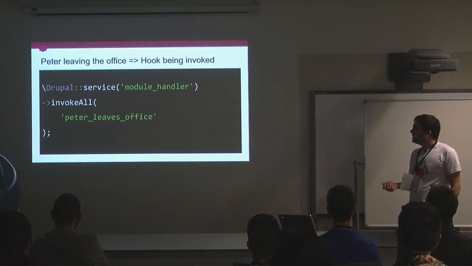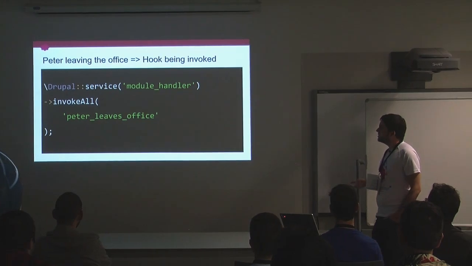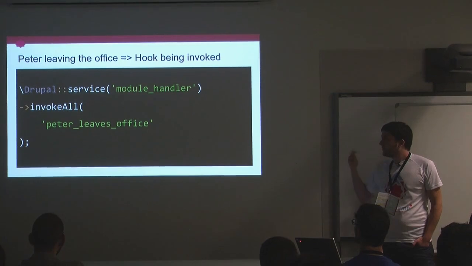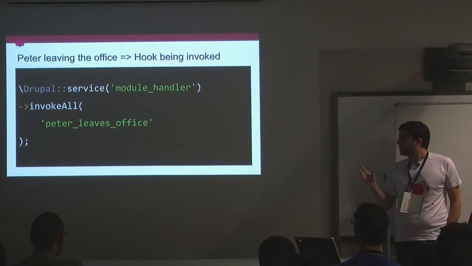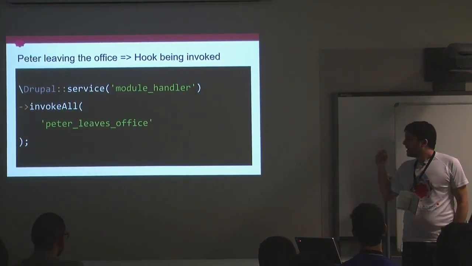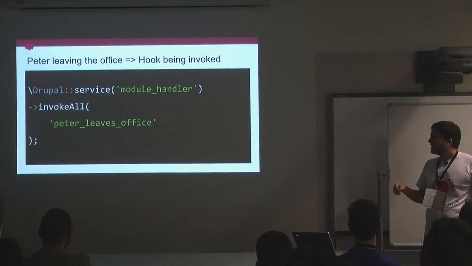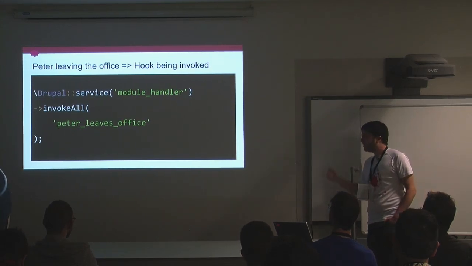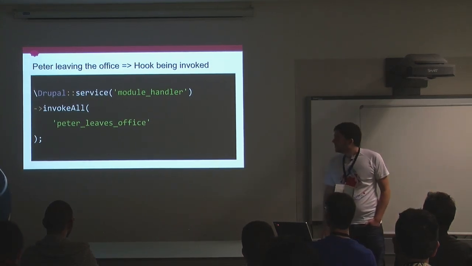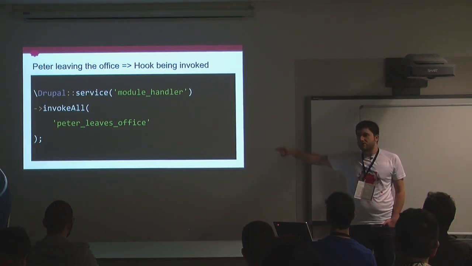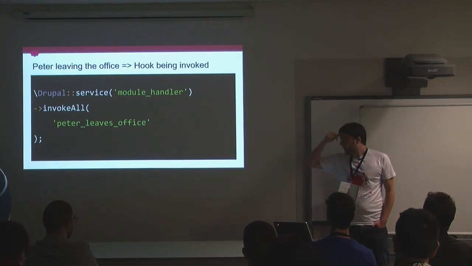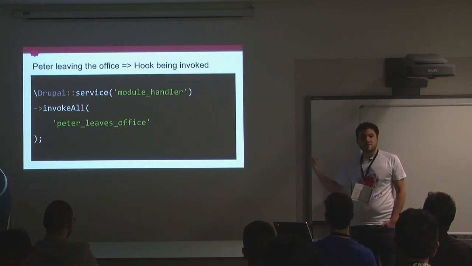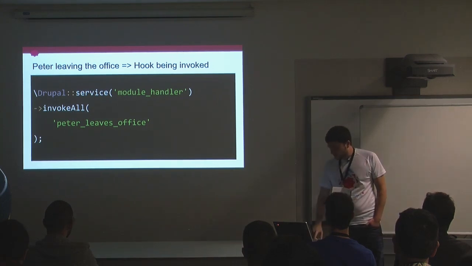All right? So in Drupal 8, if we want to invoke a hook, we need to retrieve the module handler service, and we can call either the invokeAll method that we have here or the invoke method. The invokeAll has the advantage that it invokes the hook for all the modules that implement it. With the invoke method, we would have to specify which module we want to invoke. And this method takes two parameters. The first one is the name of the hook that we want to invoke. And the second one is an array of parameters that the hook requires. So in this example, we don't have a second parameter because this hook doesn't require any parameters at all.